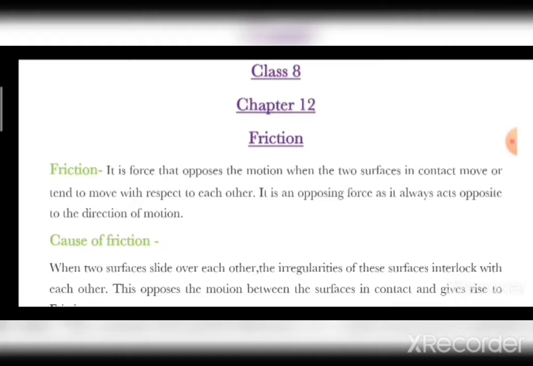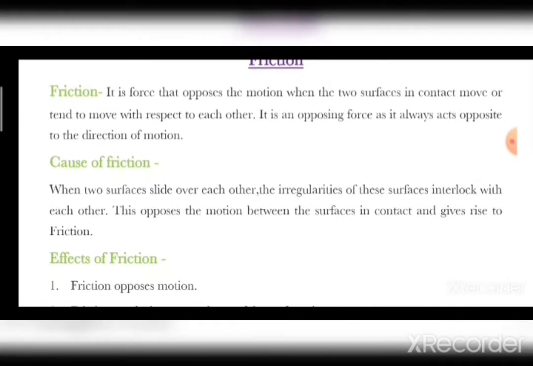Friction is the force that opposes the motion when two surfaces in contact move or tend to move with respect to each other. It is an opposing force as it always acts opposite to the direction of motion. Friction always works in the direction opposite to the direction of motion of any object. It is a contact force: when two bodies are in contact with each other and they move or tend to move on each other, then friction takes place.